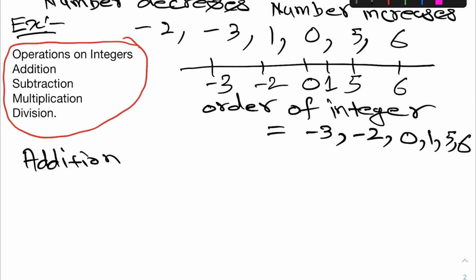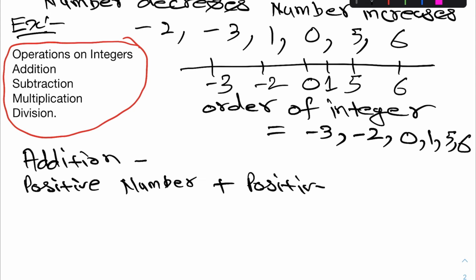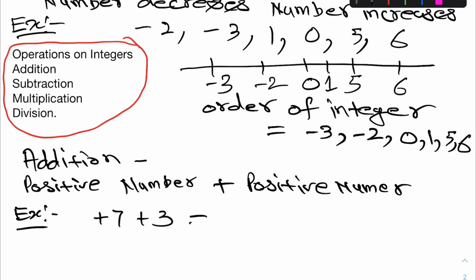In addition, we have to remember, if we are adding a positive number plus a positive number, for example +7 +3, then we simply add the numerical values, 7 plus 3 will come 10, and put the positive sign.